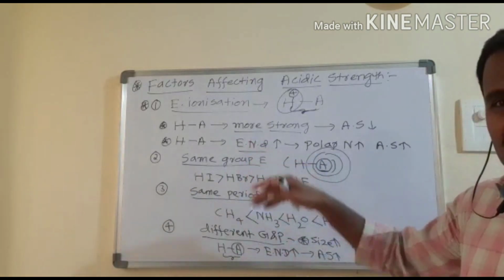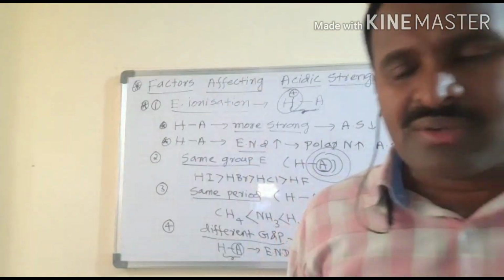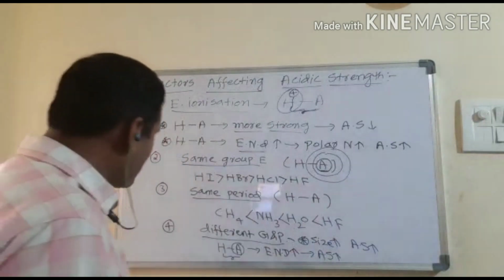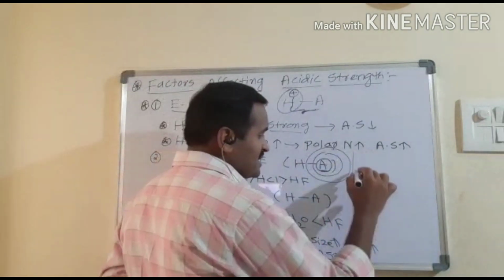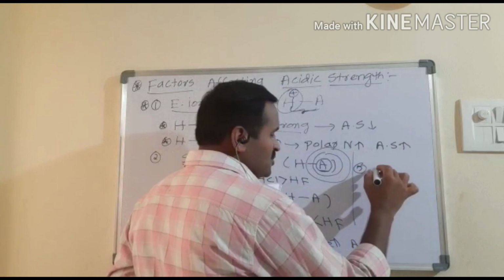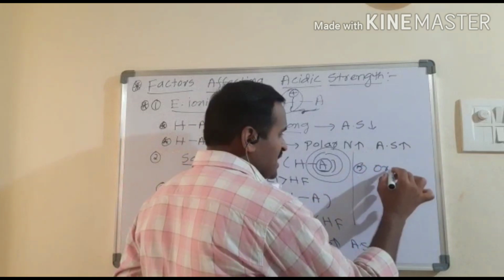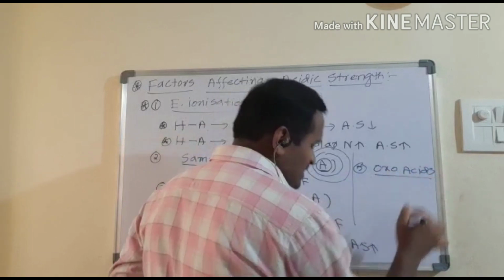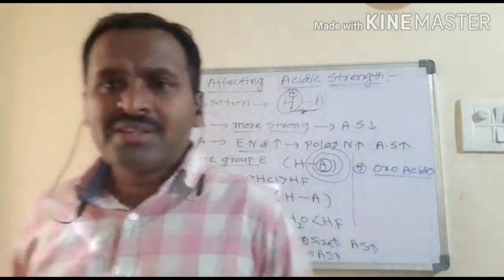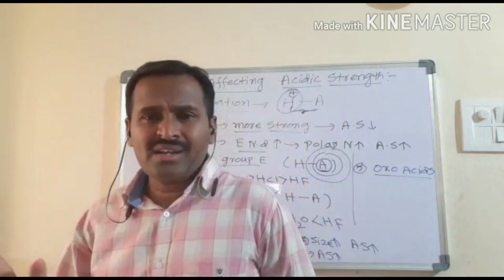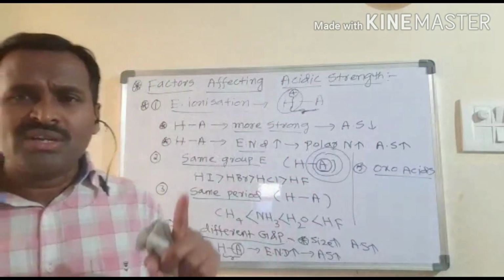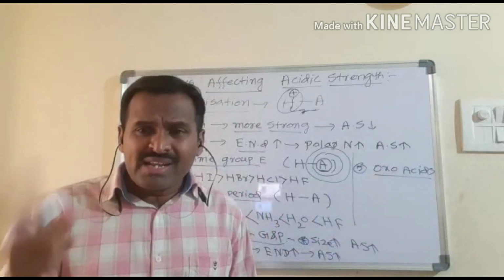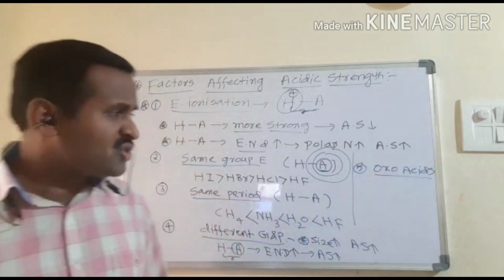This is quite similar to the topic we saw earlier. So this is one, and the other important last factor affecting this, the fifth one I am writing here, is oxo acids. What is meant by oxo acids? In the previous class we have seen that acids, based on molecular composition, are of two types: one is binary acid, and the other is oxo acid.